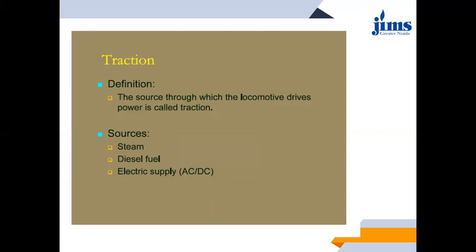When we talk about these sources, basically we have three categories: steam, diesel fuel, and electricity supply. These are the three tractions which are available to us in Indian Railways. Out of these, steam traction is obsolete and is not used nowadays except for certain exhibitory purposes. Apart from that, you won't be finding steam locomotives nowadays. And when we talk about electric supply, the traction could be either in AC form or in DC form.